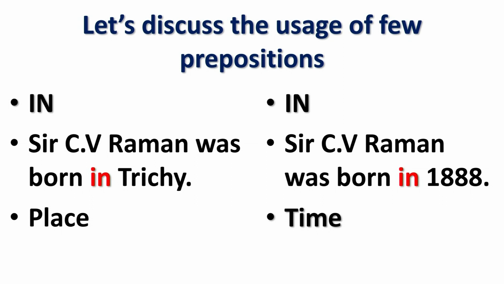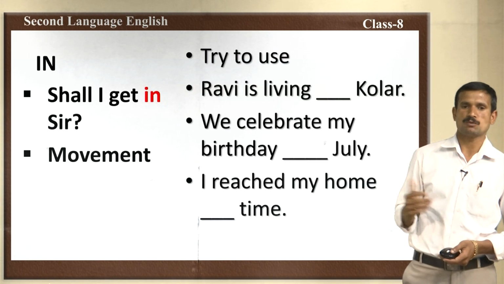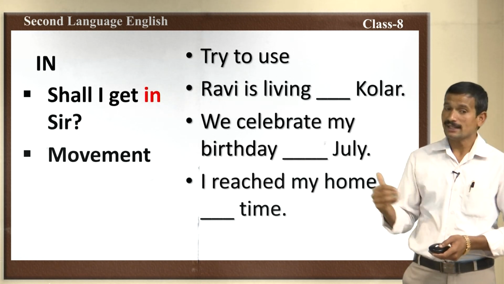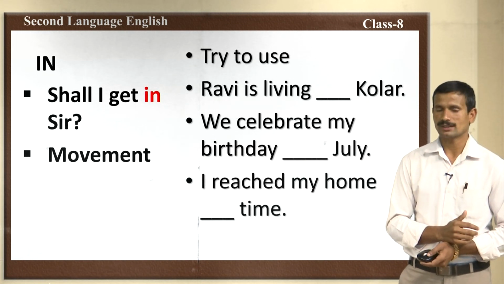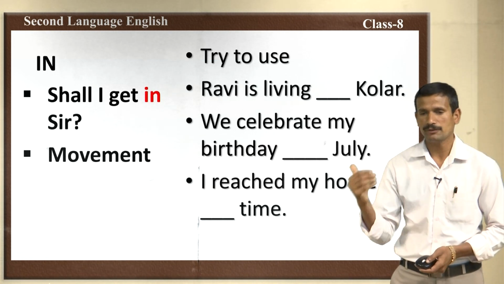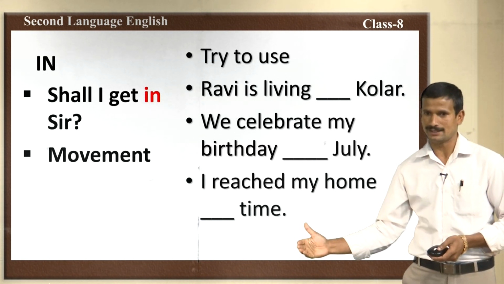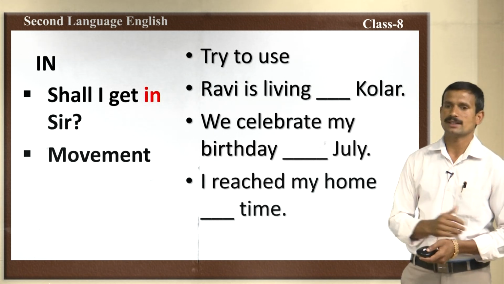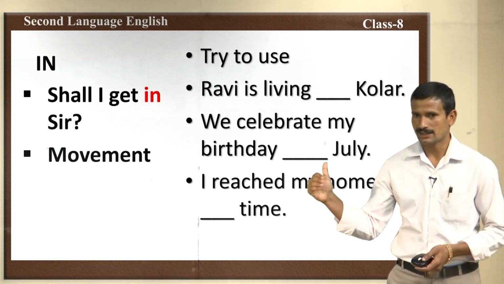Now, let us know the second one. Sir C.V. Raman was born in 1888. 1888 is a year. We have used in. Dear students, you should remember this. If it is a date, we should use on. If it is a year, we should use in only. The next one, in. Shall I get in, sir? Here is a question. Shall I get in? Here movement is there. So, we can use in here.